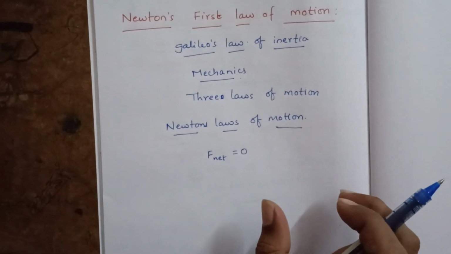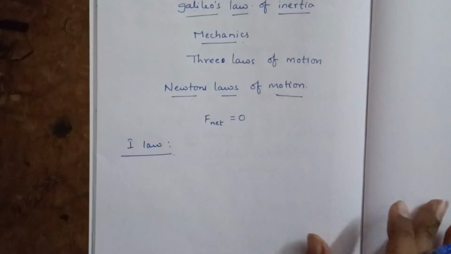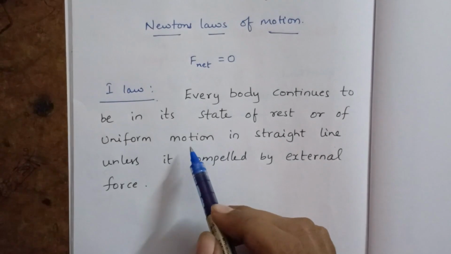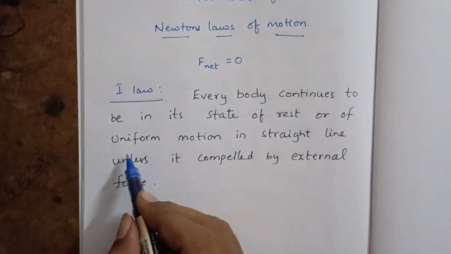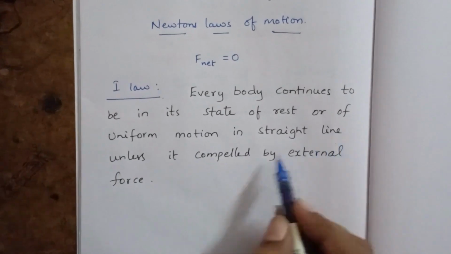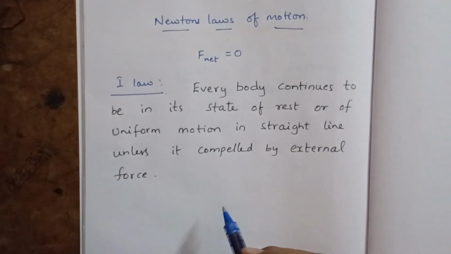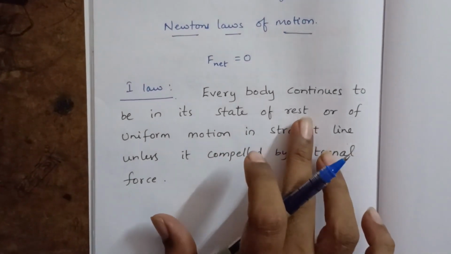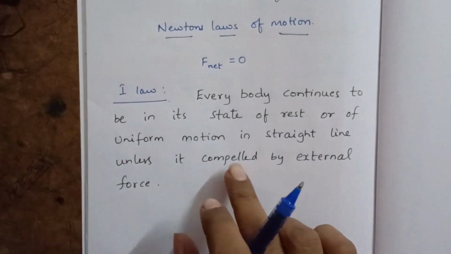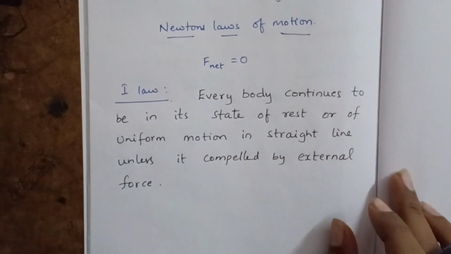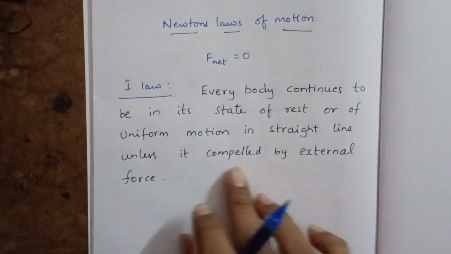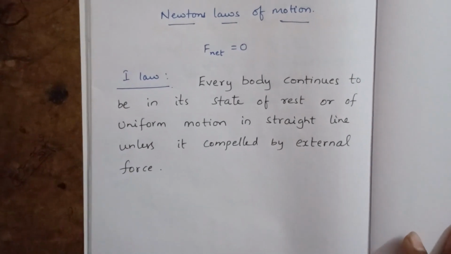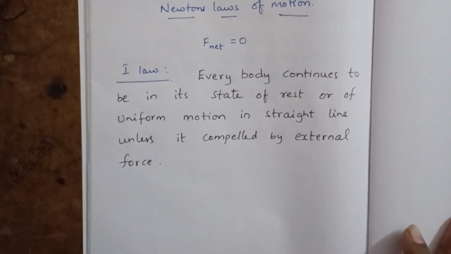By using this, Newton gave his first law. Now what is Newton's first law? Every body continues to be in a state of rest or of uniform motion in a straight line unless it is compelled by an external force. Unless we apply any external force, if the body is at rest, it will remain at rest. If the body is moving, it will move in a straight line with uniform motion unless we apply any external force. That is Newton's first law.